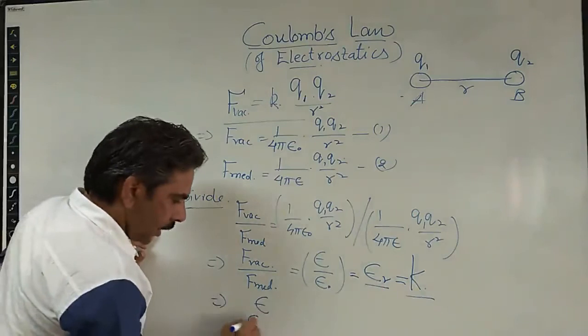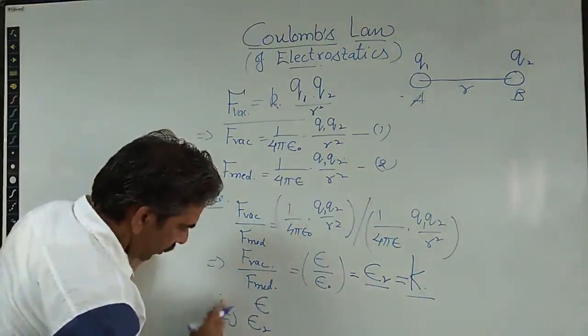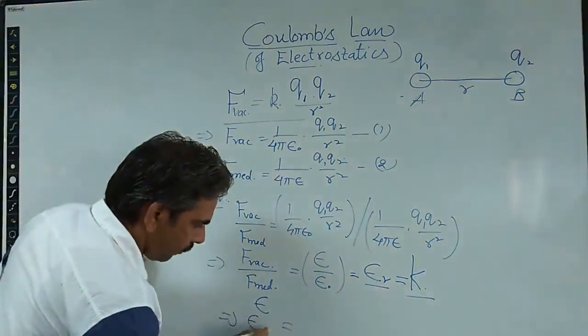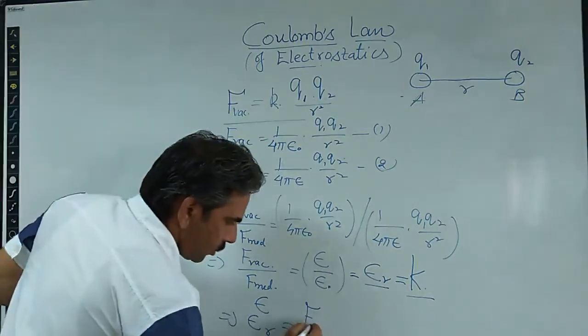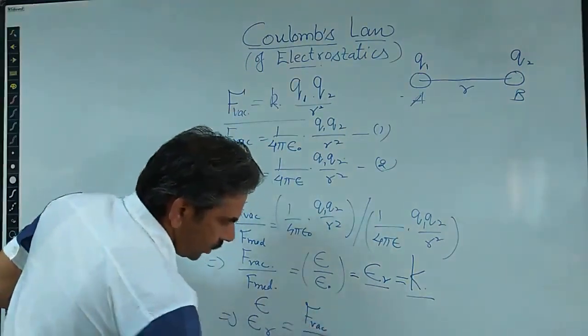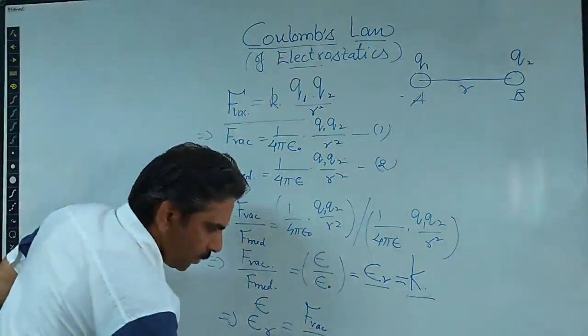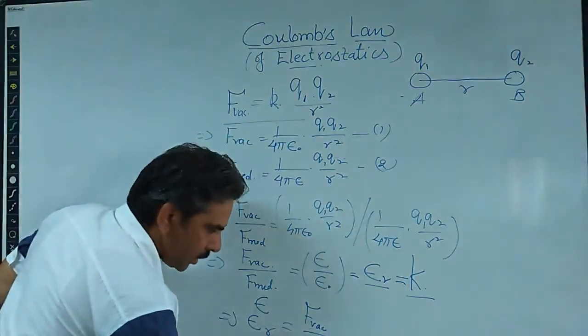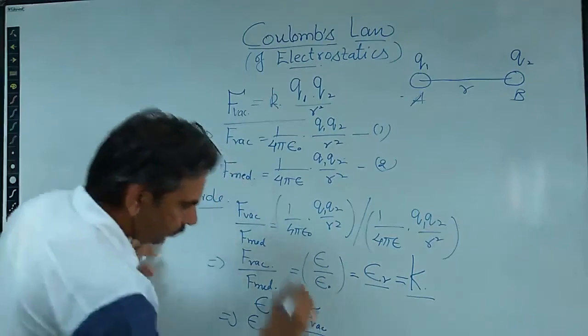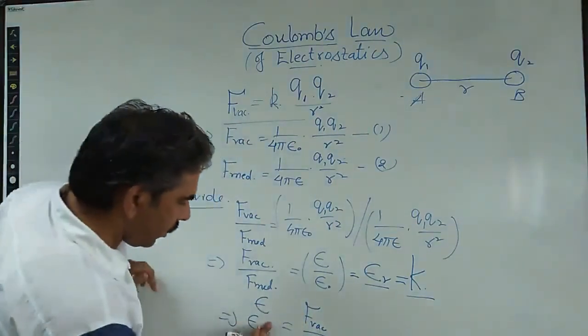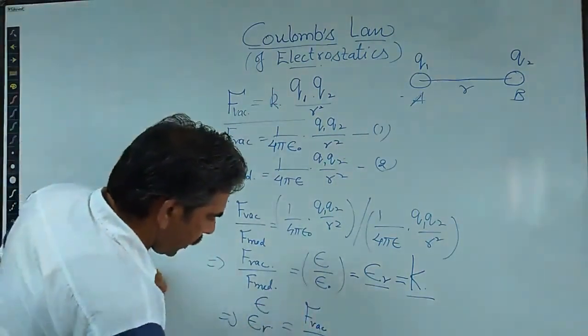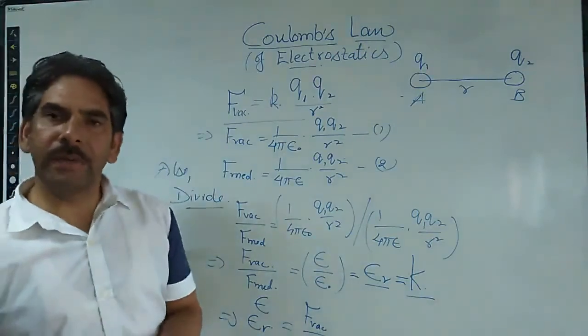So this relative permittivity takes the form of the electrostatic force between charges in vacuum to the electrostatic force between the same two charges at the same distance in the medium. So this is the clear representation of the relative permittivity of any medium.